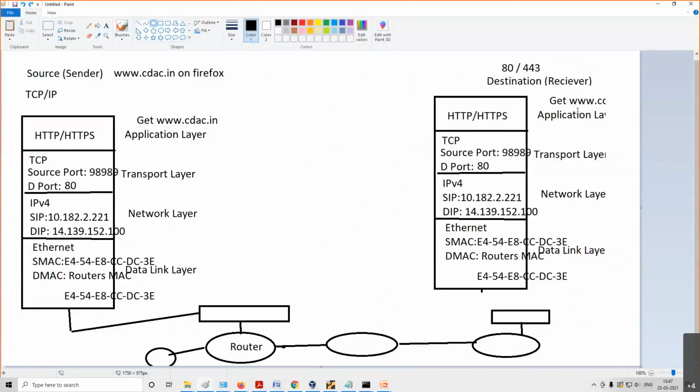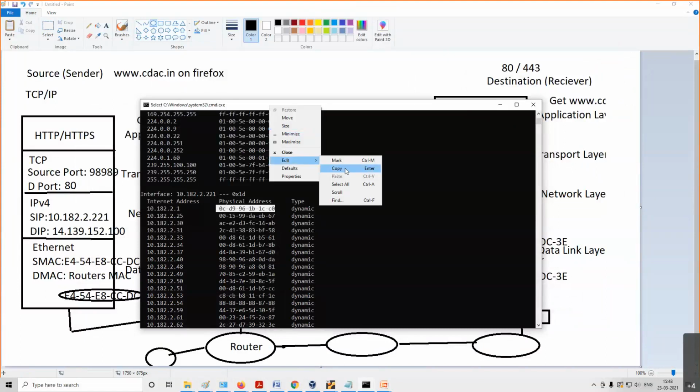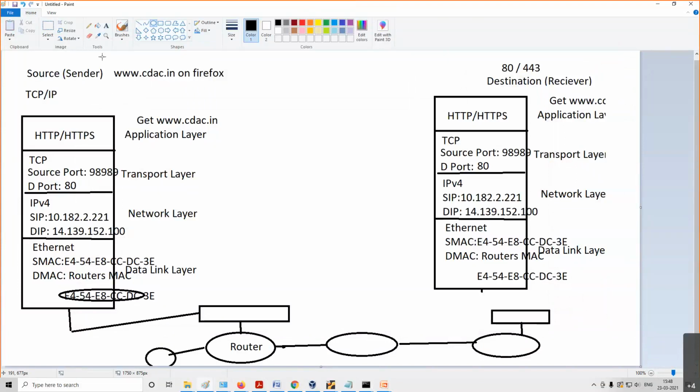One question is there, a router MAC address seems not correct. Kindly have a look. It seems SMAC. Okay. I pasted the same thing here. Sorry, it is correct. This router MAC address is not copied here. See, this is not copied here. This would have been copied. I'll say edit and copy, and this I'll delete.